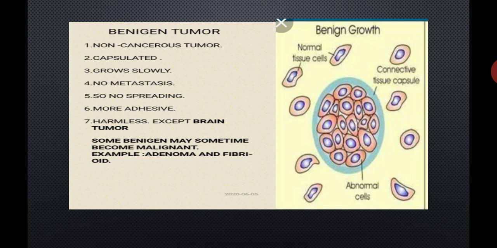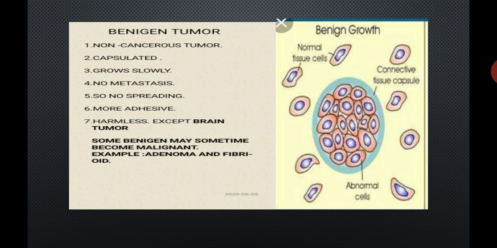It is capsulated because it has a capsule which is made up of a connective tissue sheath. It grows very slowly. There is no metastasis seen in the benign tumor, so no chance of spreading of cancer cells. It is more adhesive because it is fixed to the substratum. It is harmless except one tumor, which is the brain tumor. Brain tumor is a benign tumor, but it is a harmful tumor.